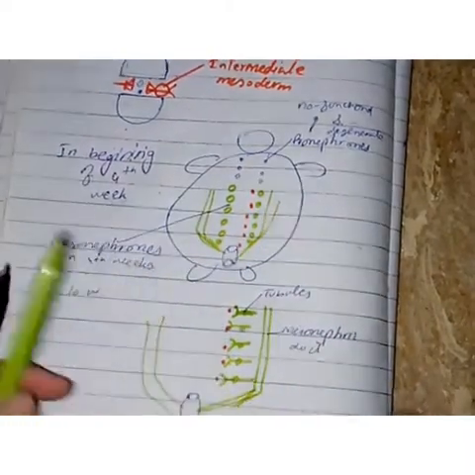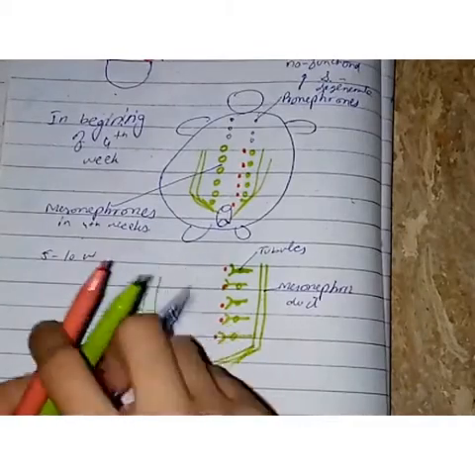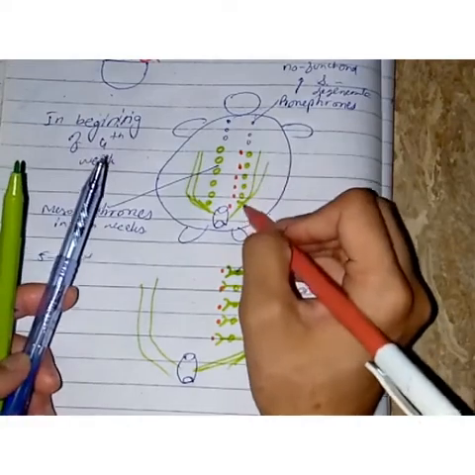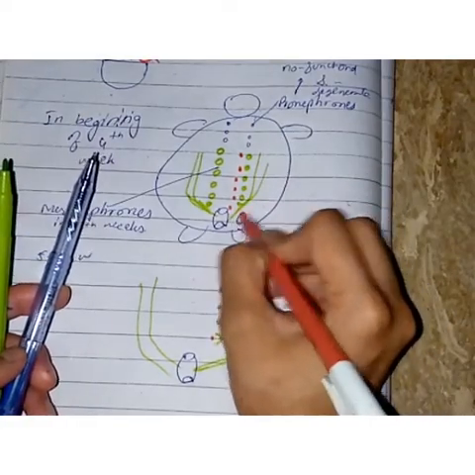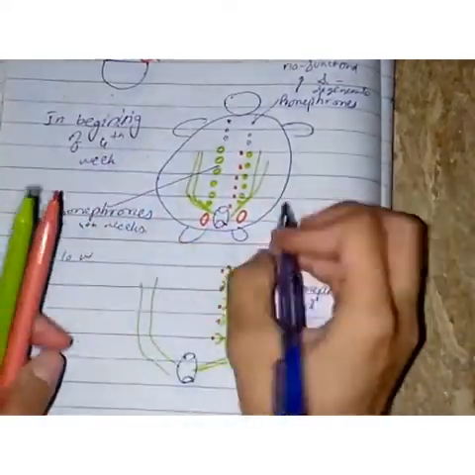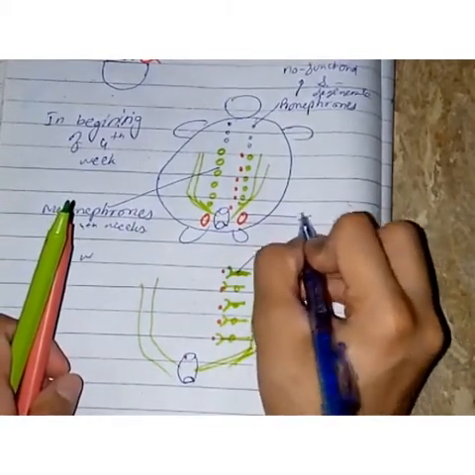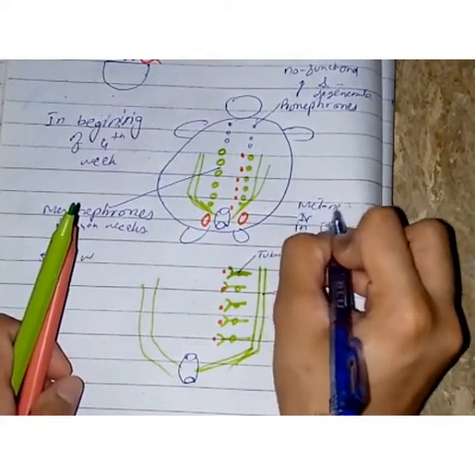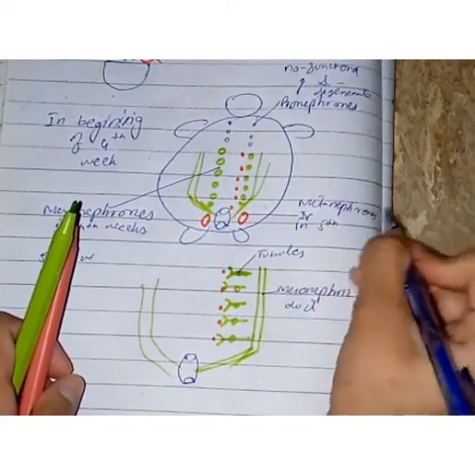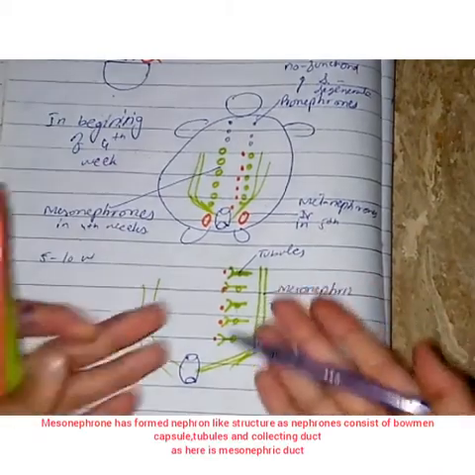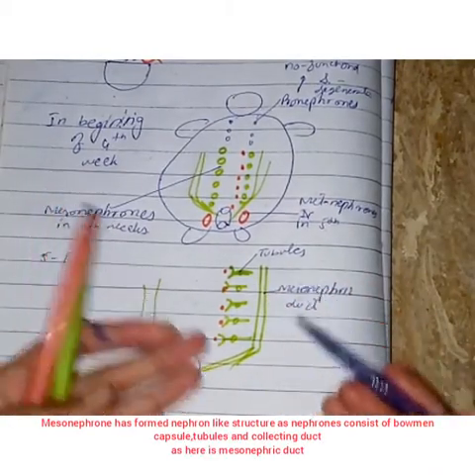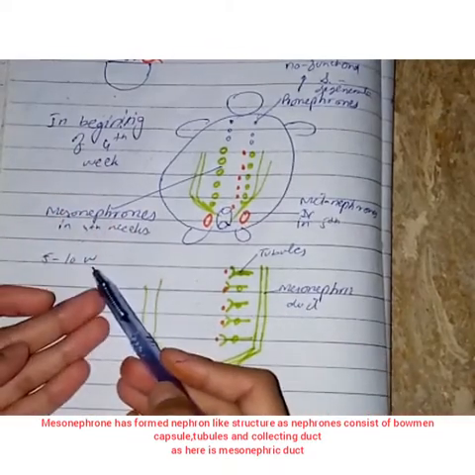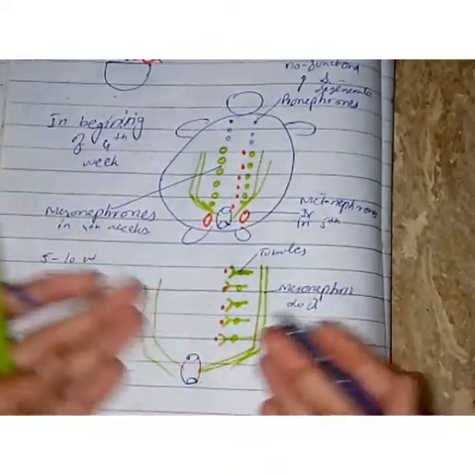In the sacral region, in the 5th week, intermediate mesoderm is unsegmented, forming the metanephron. Our metanephron will appear in the 5th week, and it will form our definitive kidneys. Now we can see that our mesonephron has formed a nephron-like structure, and it will perform the function of excretion in the first 5 to 10 weeks of gestation. After that it will start degenerating.